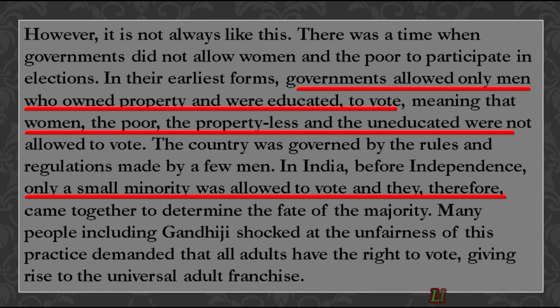And students, this small minority therefore came together to determine the fate of the whole majority population of India. And so, at that time, many leaders like Gandhiji, shocked at the unfair decision of the government, demanded that all adults have the right to vote, giving rise to universal adult franchise.